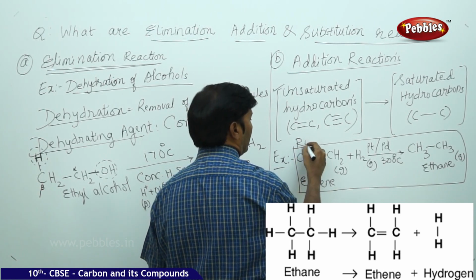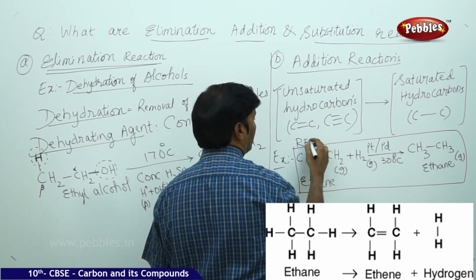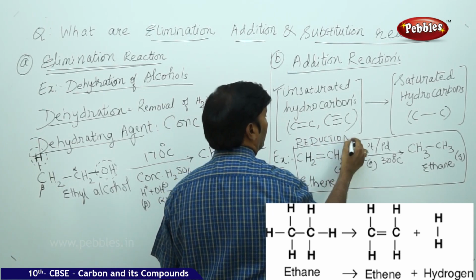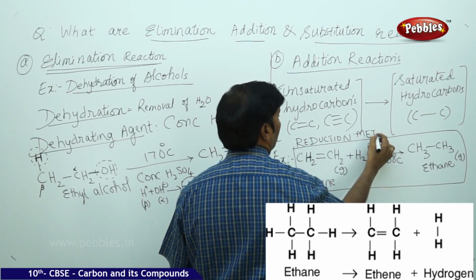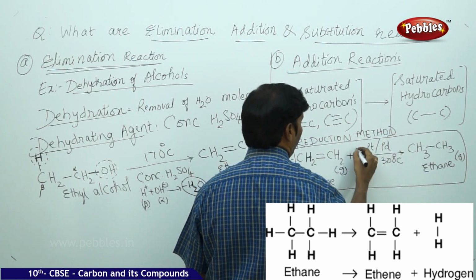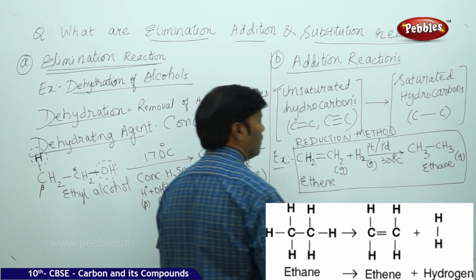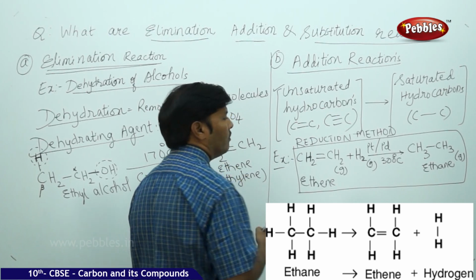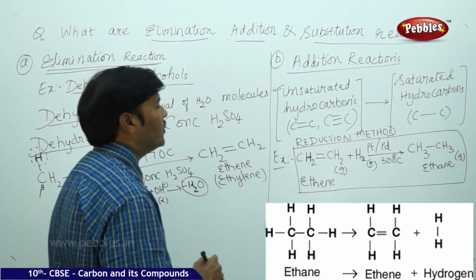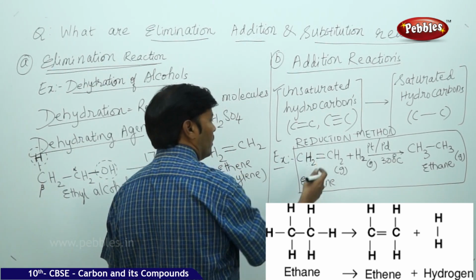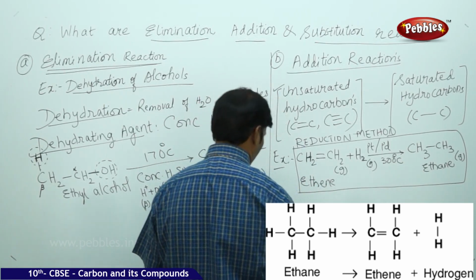In addition reaction, this process is called the reduction method, because we have passed hydrogen gas. Like this you can convert the ethyne molecule also.